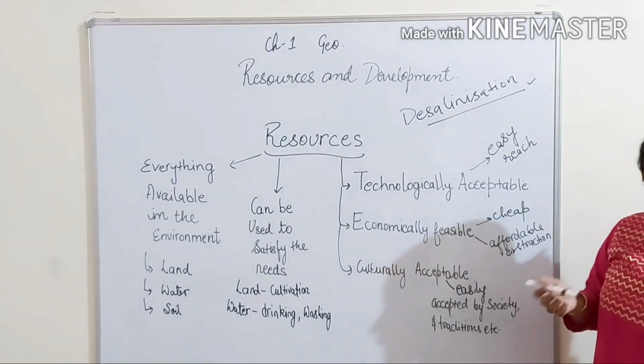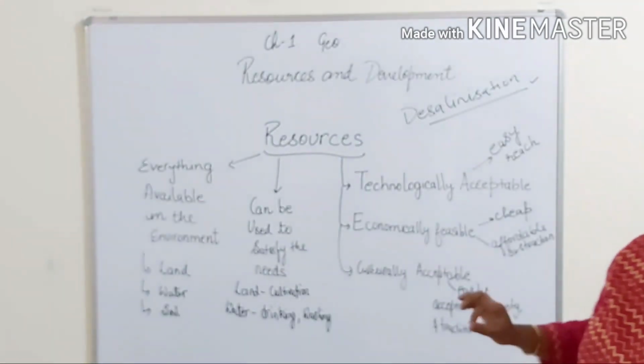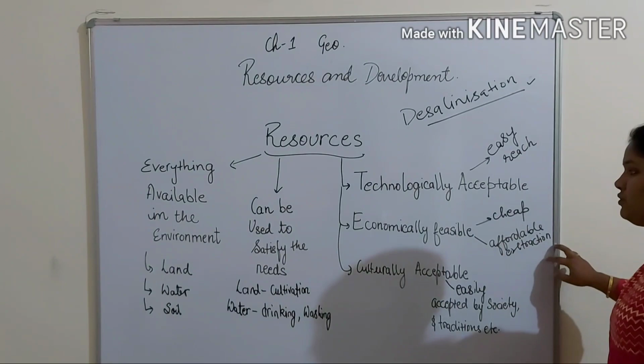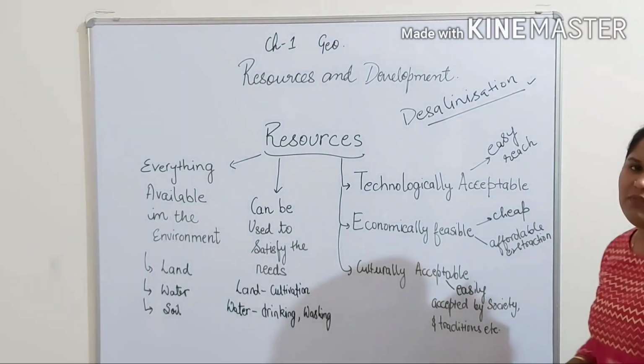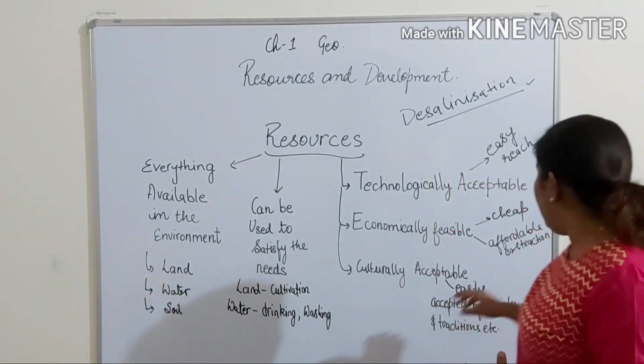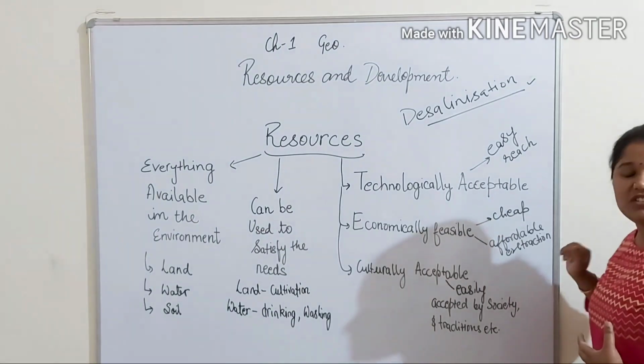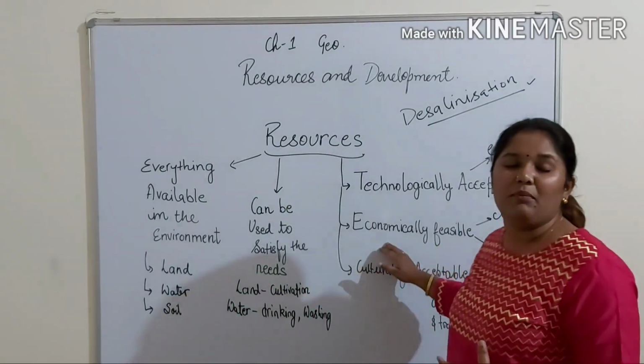Now a resource, आप किस resource को बोल सकते हो कि economically feasible है? पहली चीज, economically feasible होने के लिए दो features होने चाहिए. पहला तो cheap. It has to be very cheap, so that it can be afforded by anyone. Okay. And second is affordable extraction होना चाहिए. अगर cheap है और अगर extraction बहुत महंगा है, तो it is not economically feasible.